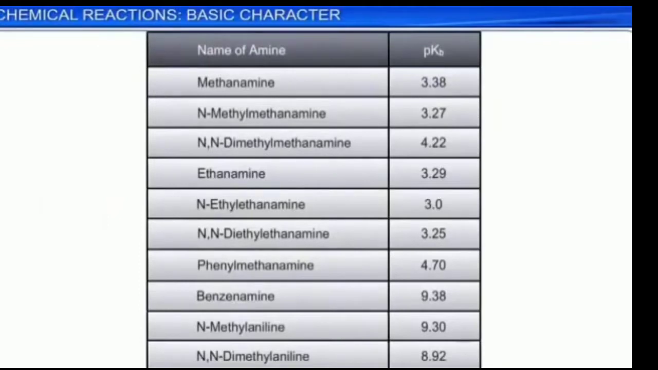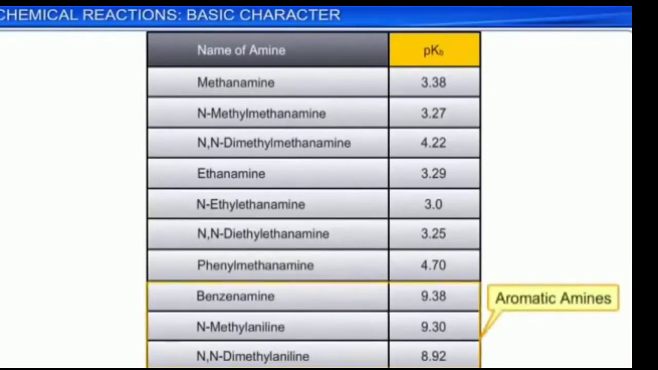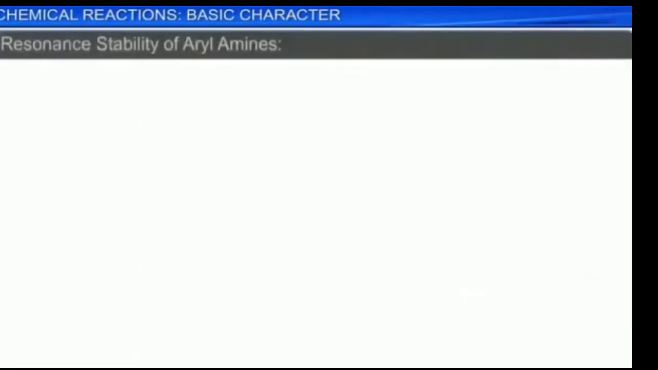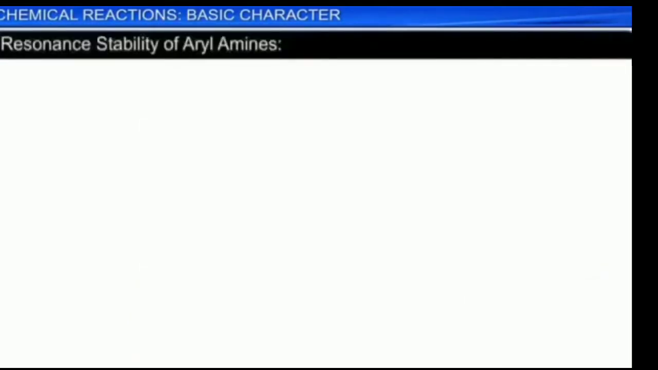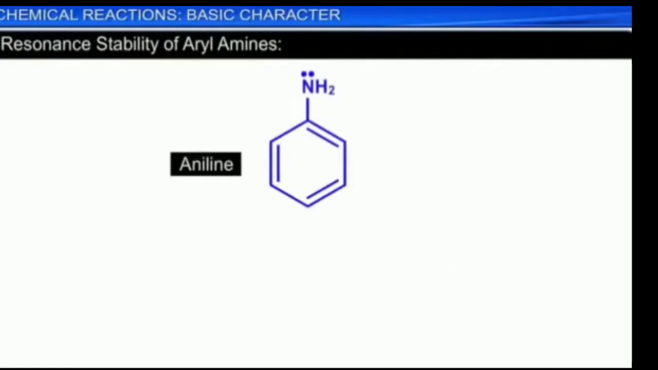From the table we can identify that the pKb values of aromatic amines are quite high, which means their basic strength is very low. This is due to the resonance stability of aryl amines. Consider one aryl amine, aniline, as an example. These aryl amines are less basic than ammonia for the following reason. In aniline, the lone pair of electrons on the nitrogen atom is in conjugation with the benzene ring, and aniline becomes resonance stabilized.